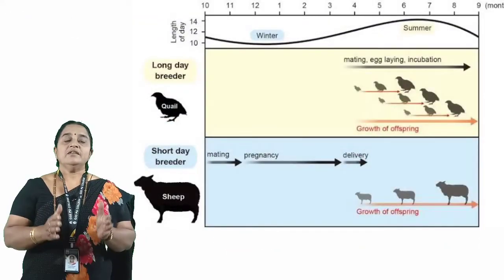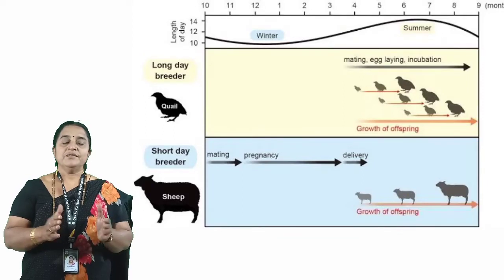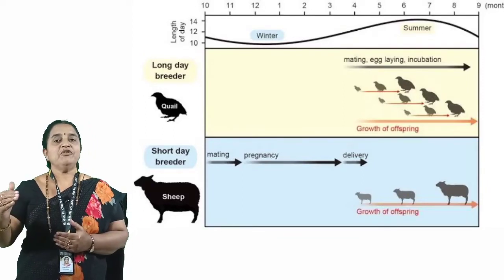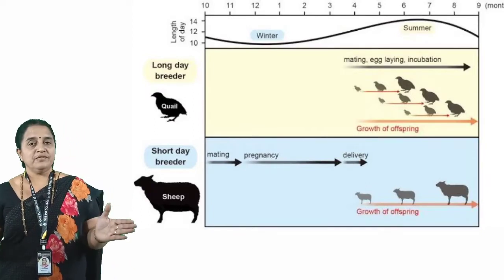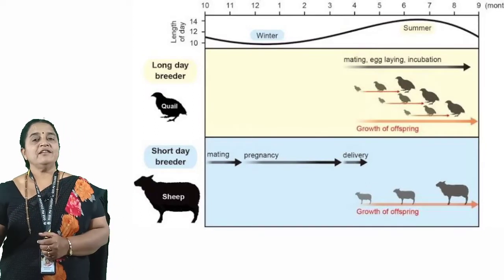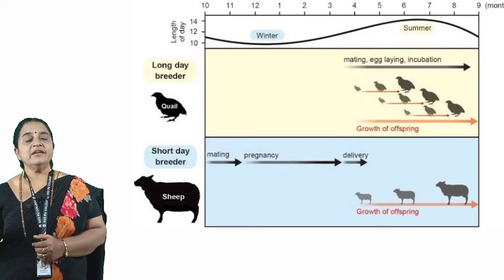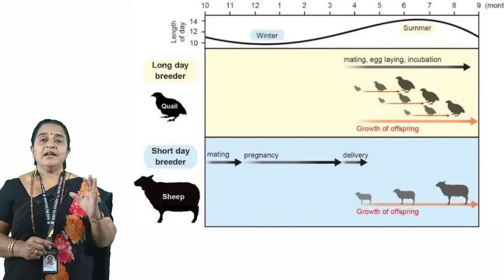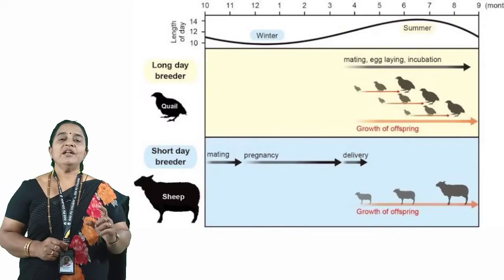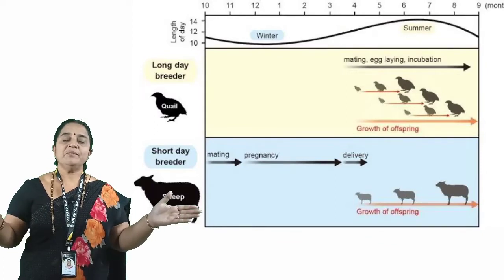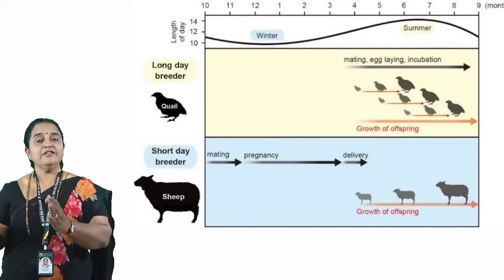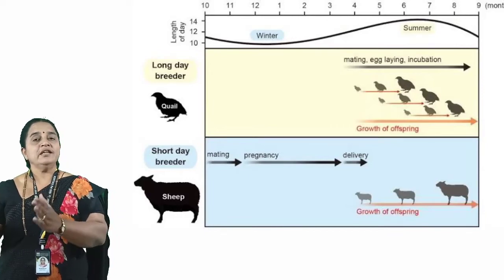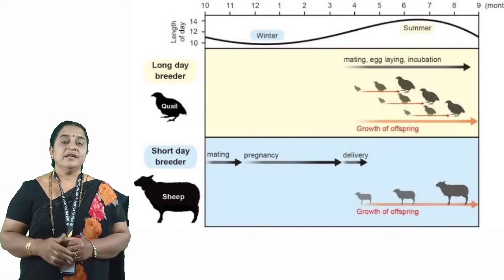Further, there are some organisms that attain maturity for reproduction, but throughout the year they will not reproduce. Such organisms we call seasonal breeders. And there are some organisms that reproduce throughout the year in their reproductive life. We call them continuous breeders. These two terms we use in case of animals.